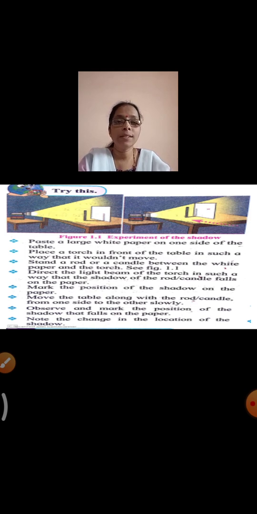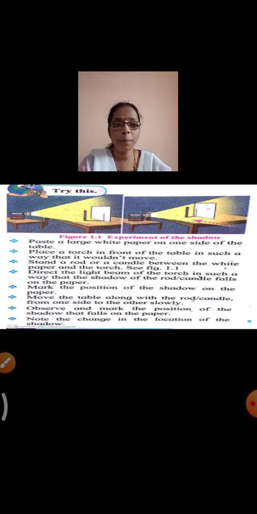Then stand a rod or a candle between the torch and the paper. Then accordingly you will direct the light beam of the torch in such a way that the shadow of the candle or the rod falls on the paper.